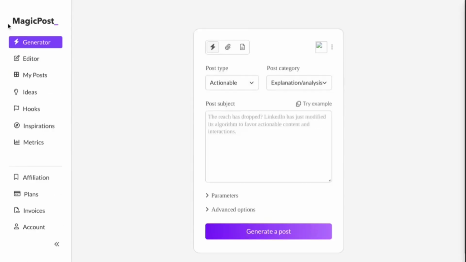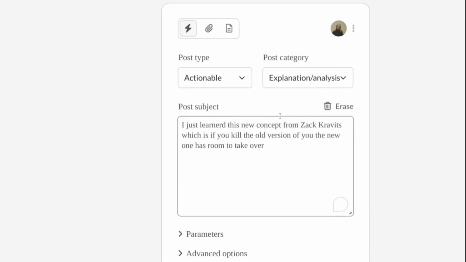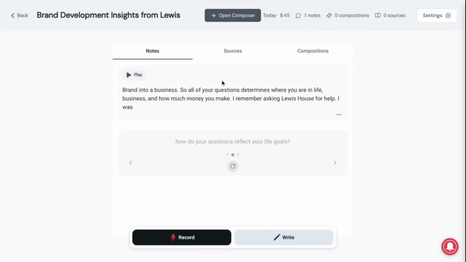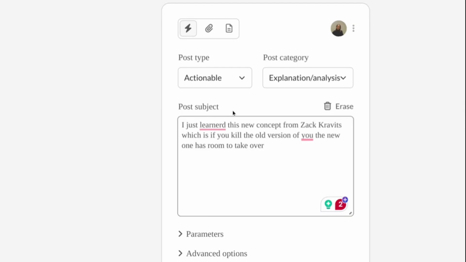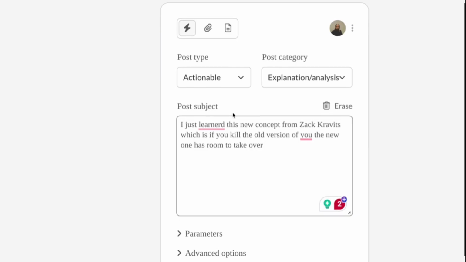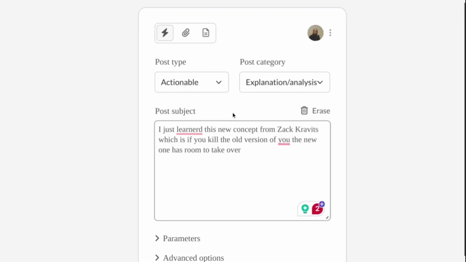So essentially, all you have to do is just paste in whatever it is that you're trying to turn into an actual LinkedIn post, right? Let's say you capture whatever idea or thoughts through a tool like Yapthread, which transcribes your words into actual text, which you then paste in here. Or maybe you prefer using a tool like, I don't know, iPhone notes or some stuff like that, right? And essentially, you just paste in whatever idea you're trying to turn into an actual LinkedIn post.